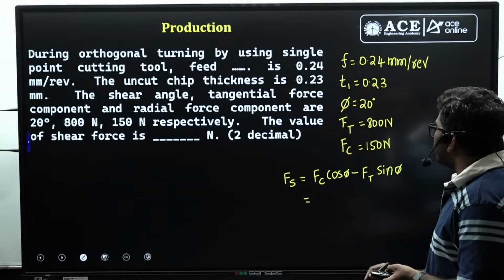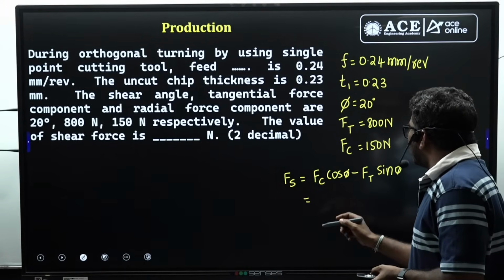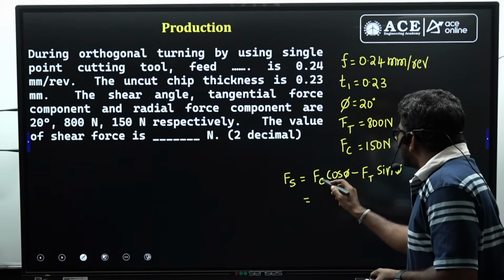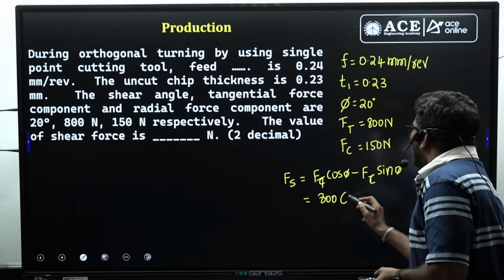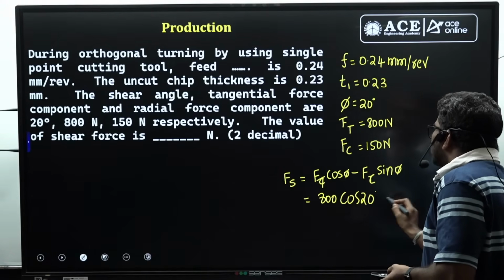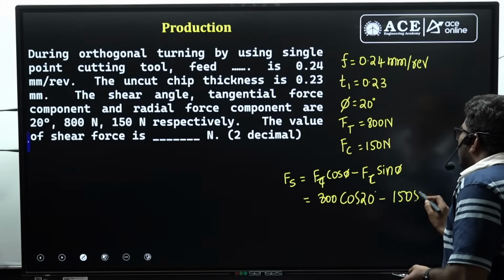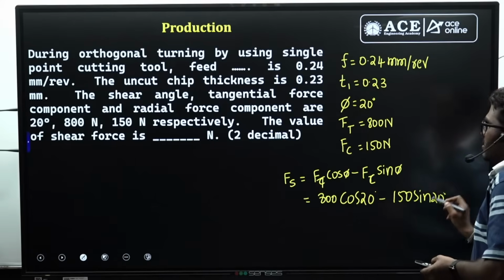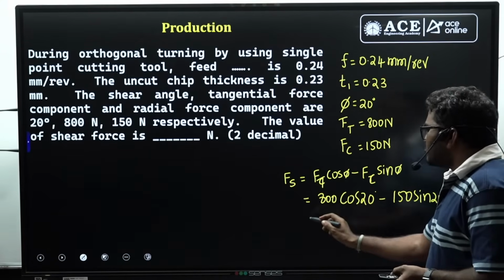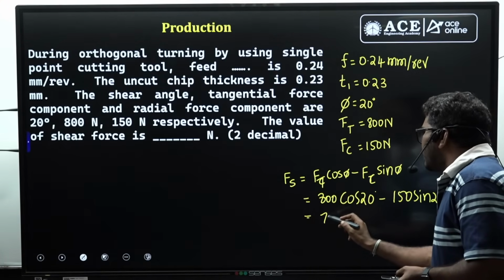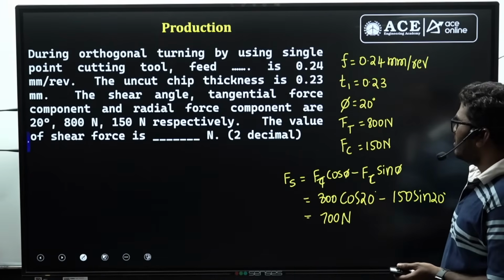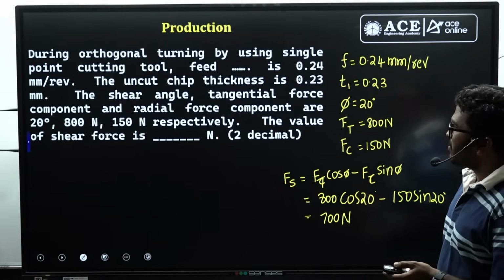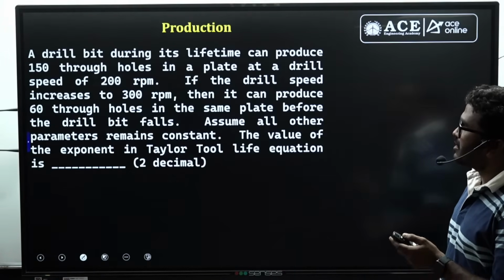Let us consider here it is not Fc, it is I think Ft and Fc. So 800 cos 20 degrees minus 150 sin 20 degrees, maybe the data is mismatching. By solving this question you will get nearly 700 newtons as the correct option. This is the correct option from orthogonal cutting.